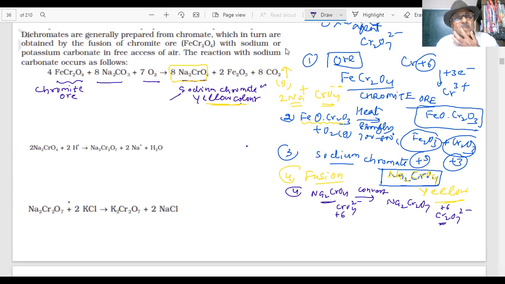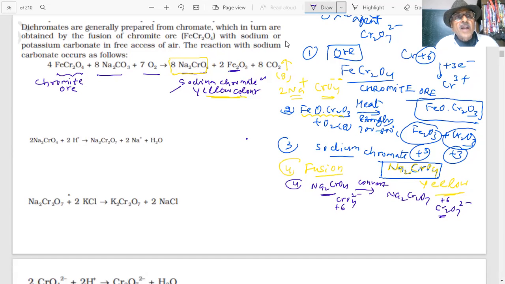Sir, can you please repeat? I am saying, first I took the chromite ore. I have heated it strongly with sodium carbonate and oxygen or some alkali. The result is that iron is being oxidized to Fe2O3. Iron is oxidized, and what is happening to the FeCr2O4, students? It is being converted into sodium chromate solution, which is yellow in color.